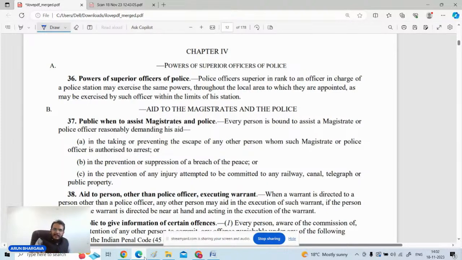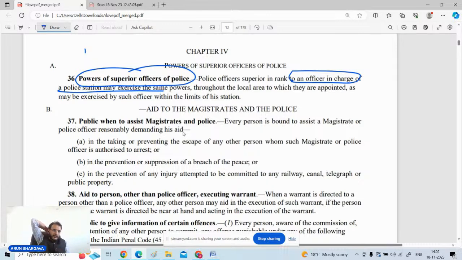It is incorrect. A superior officer has all the powers which are available to the officer in charge of the police station. Section 36 is very clear on this point: police officers superior in rank to the officer in charge of the police station may exercise the same powers in the local area to which he is appointed.